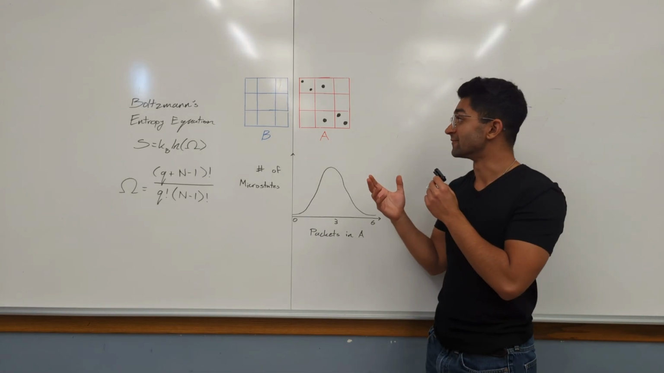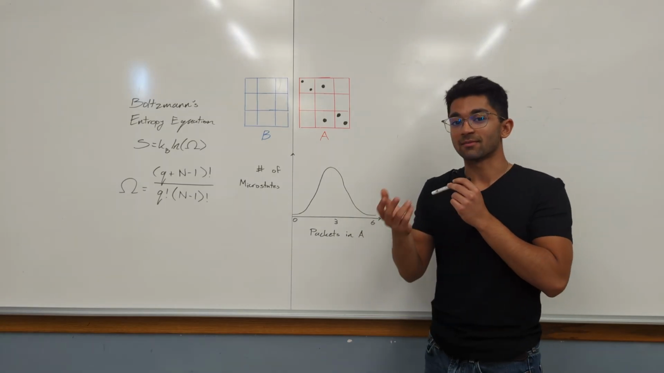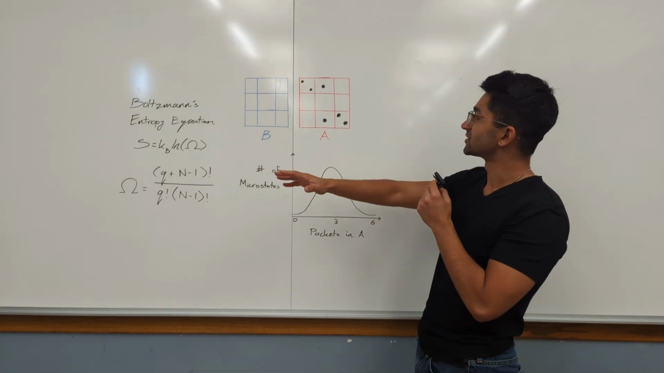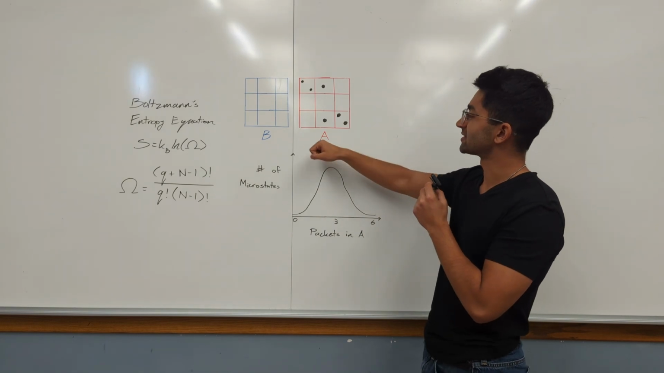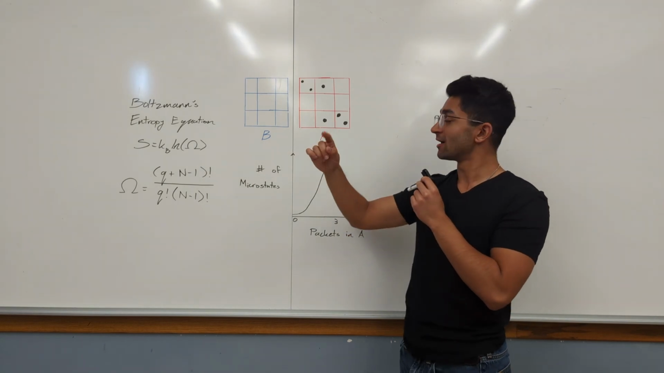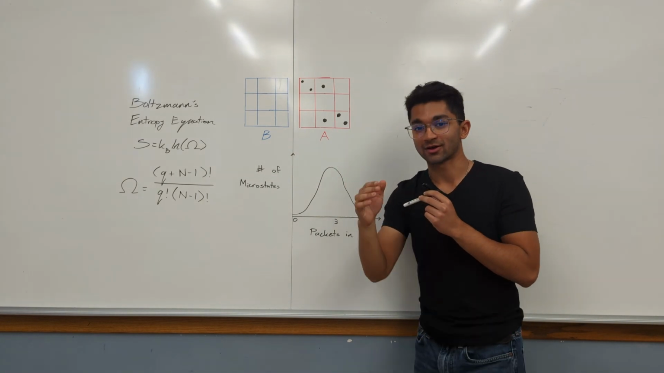So there are some terms we need to define, and those terms are microstates and macrostates. A macrostate represents the overall state of a system. So for example, if we have 6 packets in A, none in B, that's one macrostate. 4 in A, 2 in B is another macrostate.